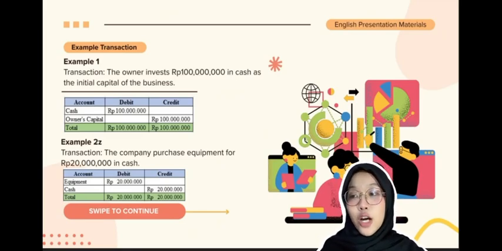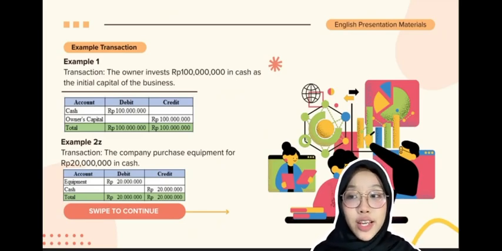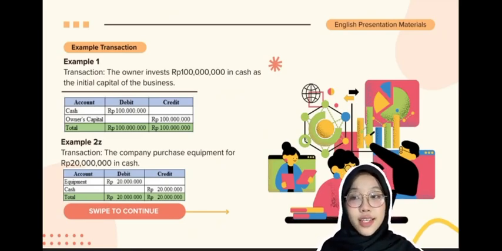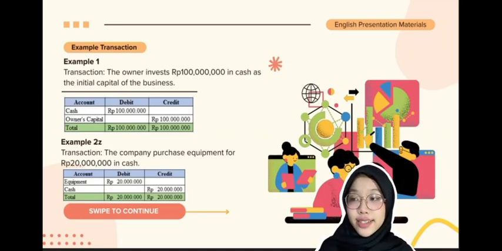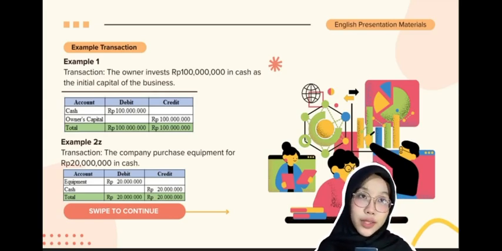Example 1. The owner invests 100 million rupiah in cash as the initial capital. In this transaction, cash increased, so it is debited. Owner capital increased, so it is credited. The journal entry is debit cash 100 million rupiah and credit owner capital 100 million rupiah.